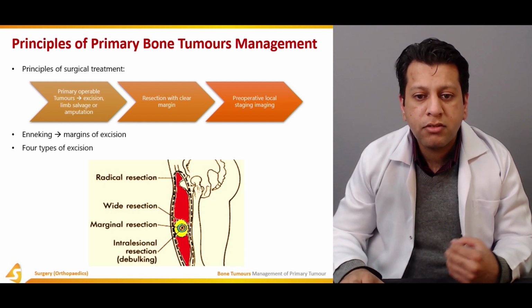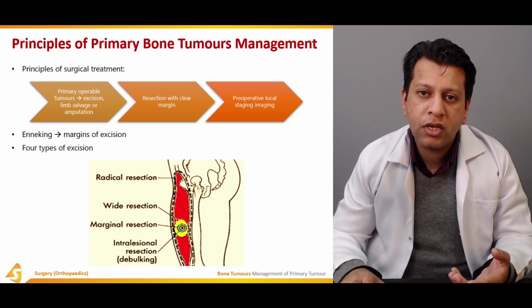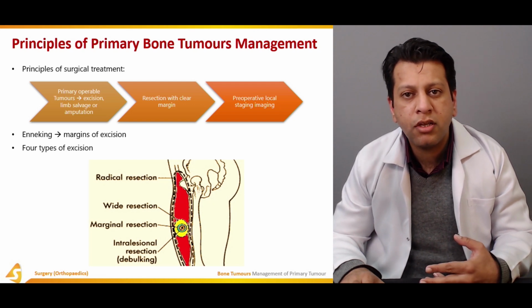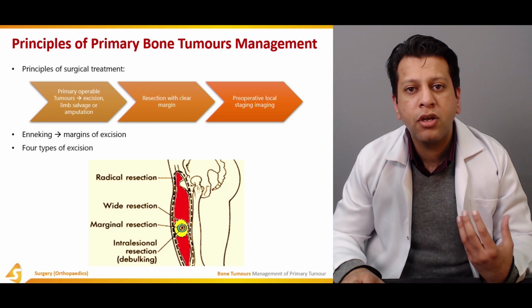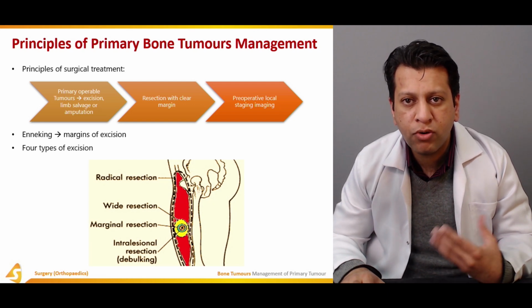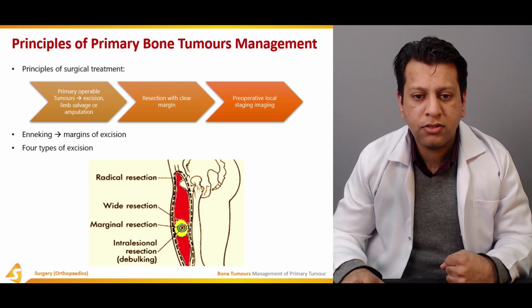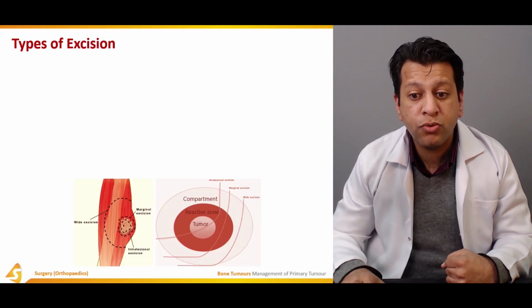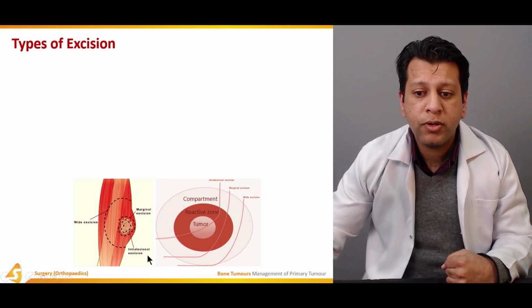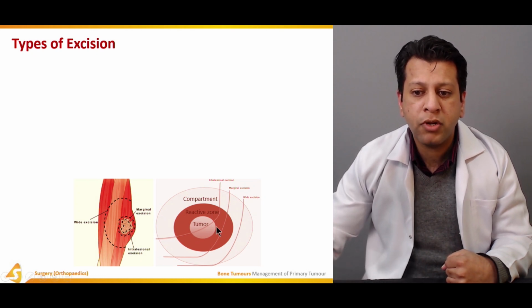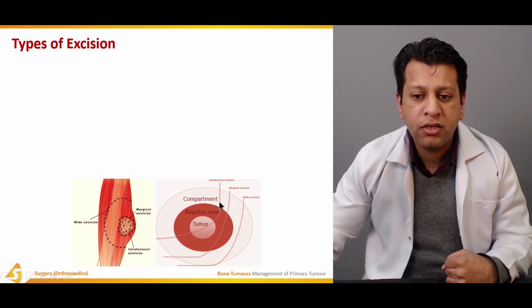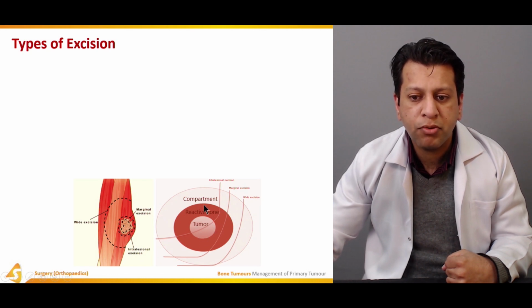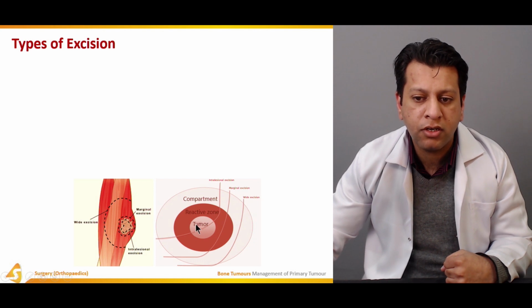Now, Enneking defined a classification, actually for soft tissue as well as malignant tumors, to classify the disease so that we know how much margin we can excise. Now, coming to the type of excision, if you see this diagram over here, this is the tumor which is present. Intralesional would mean taking some part of the tumor out, but not all of the tumor. Some tumor would remain in the body, most of the tumor would be removed. This is intralesional.